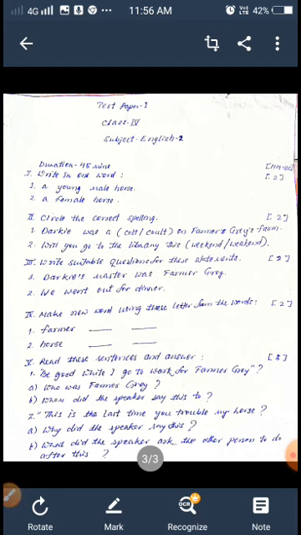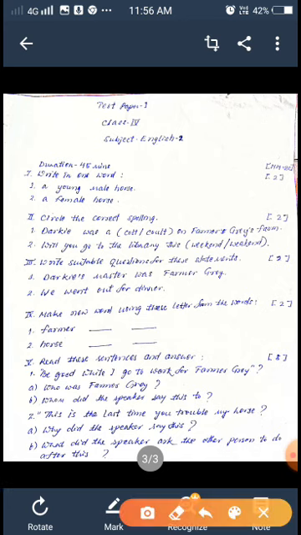Write in one word answer. Question 1 is a one word answer. A young male horse. What is a young male horse called? Number 2, a female horse. Write in one word. What do you call a female horse?